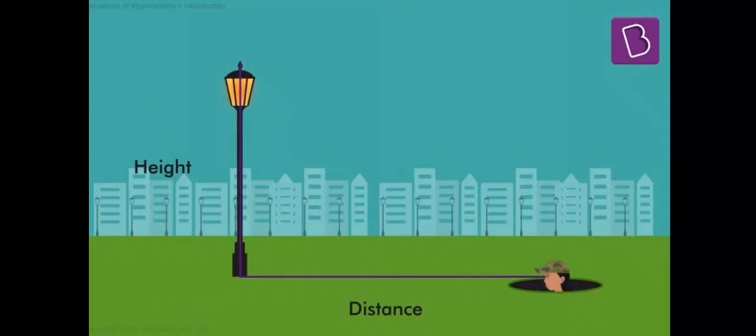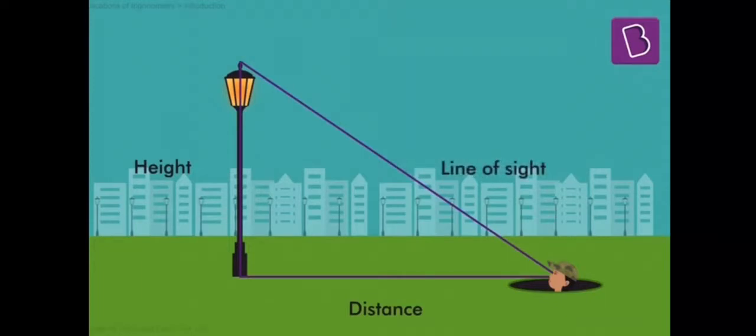Now, imagine me looking up at the pole and imagine the ray of light that is touching the top end of the pole and reaching my eyes. If you imagine that ray of light and draw a line for it, call it my line of sight, that could be the third side of the triangle, the hypotenuse. One side, the vertical side of the triangle, is our pole. The horizontal side is the distance between the base of the pole and my eyes. And the third side is my line of sight. Perfect. So we have a triangle here. All we need to do is measure one side of this triangle.